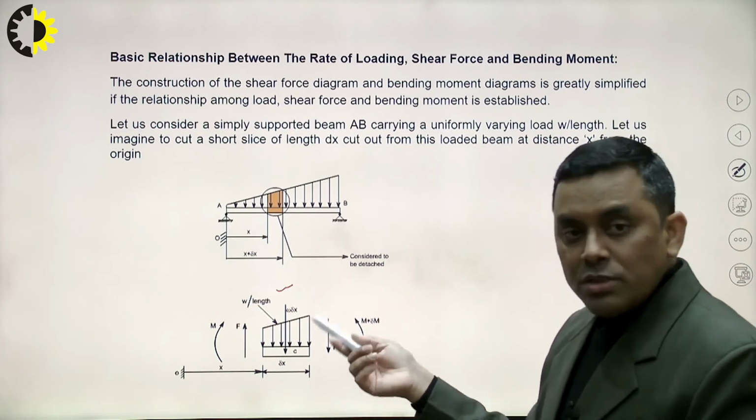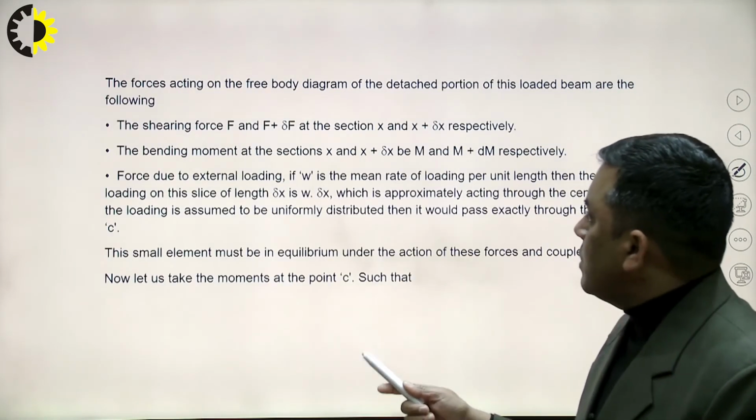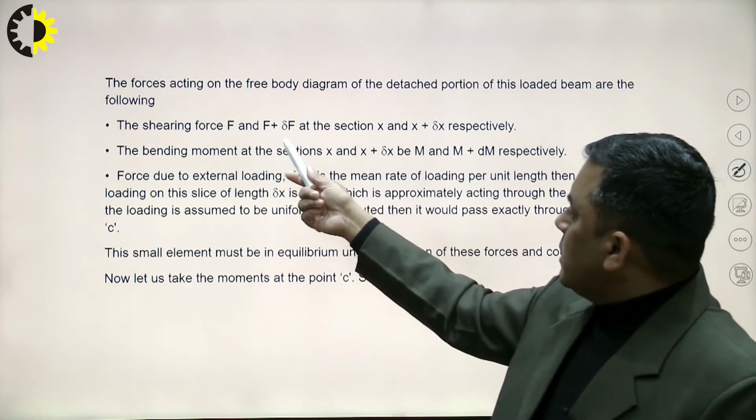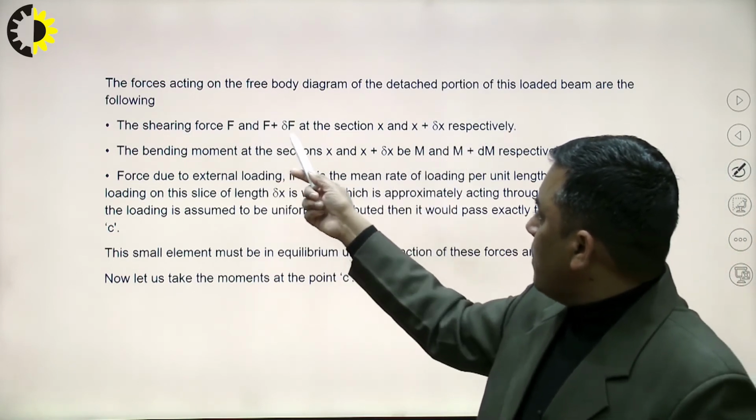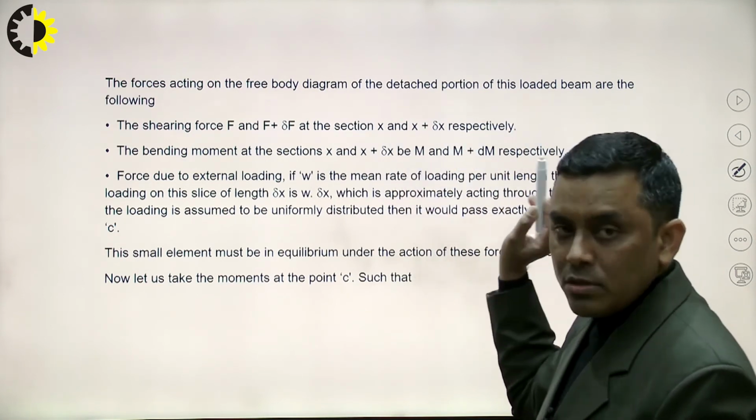So for finding out the relation between F and M, let us apply some equilibrium equation. Okay. So all these things are covered: the shearing forces F and F plus delta F at the sections x and x plus delta x, already told.